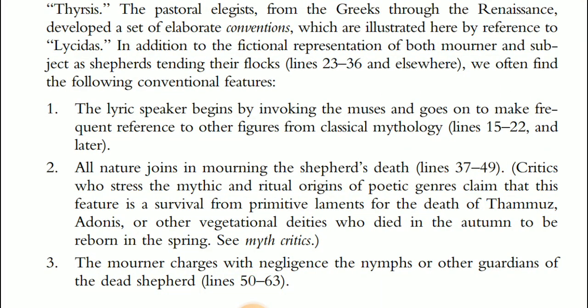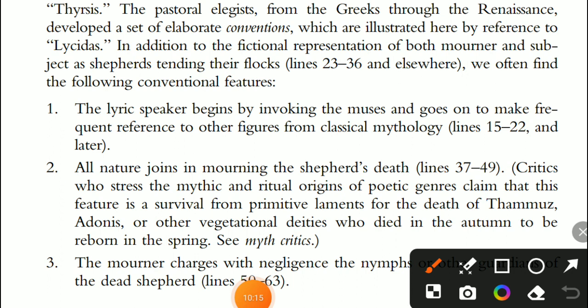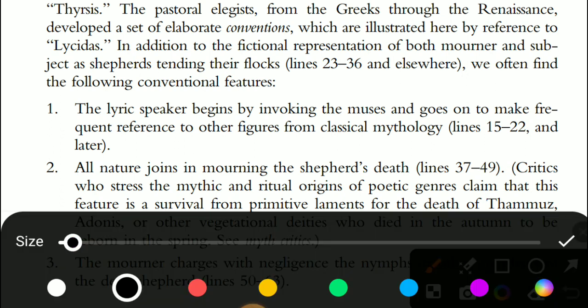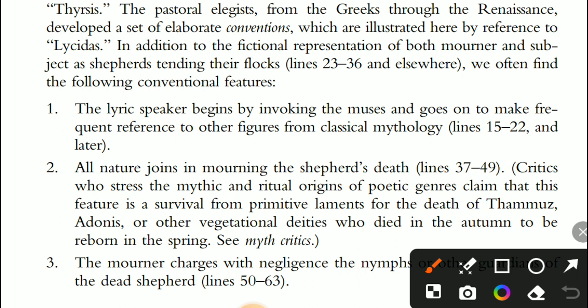So first we can see that there was an invocation of the muse. The first main characteristic is invoking the muse. Another, we can see that nature joins in mourning the shepherd's death.